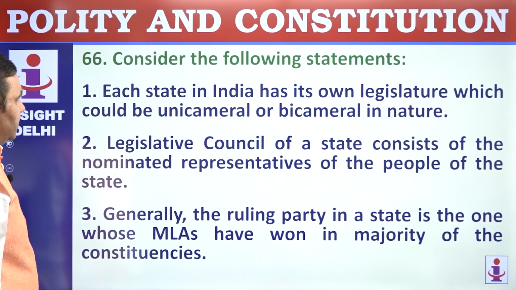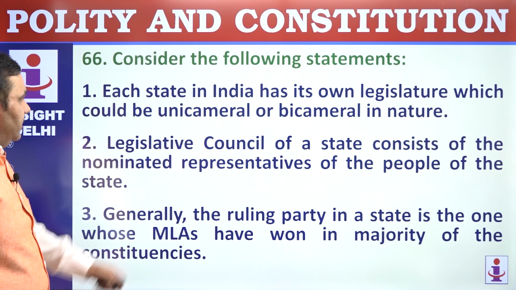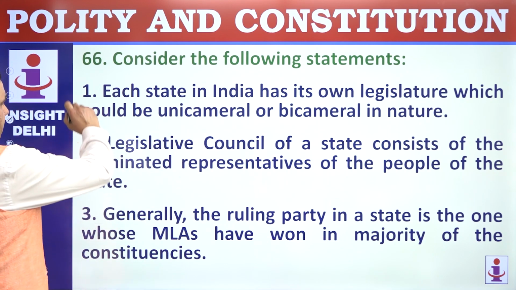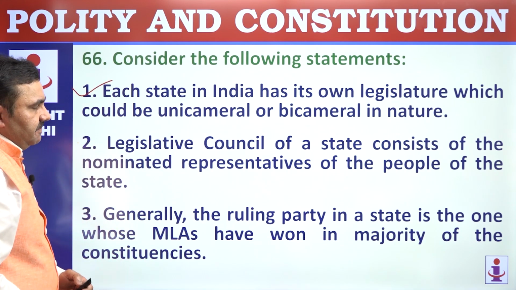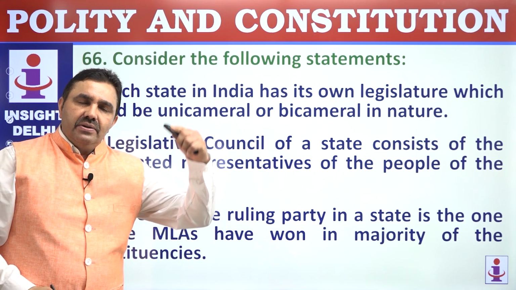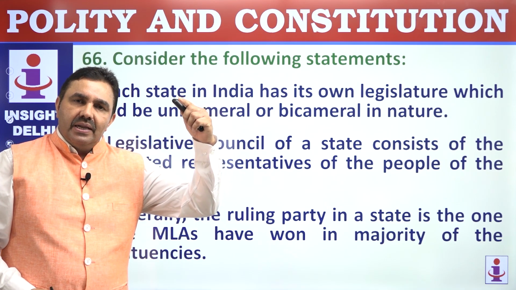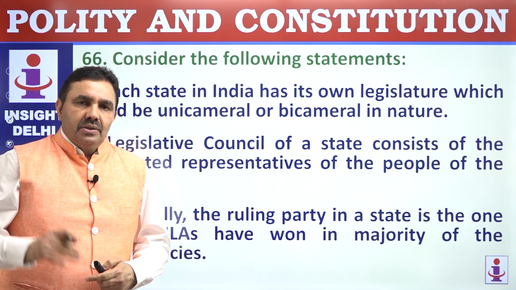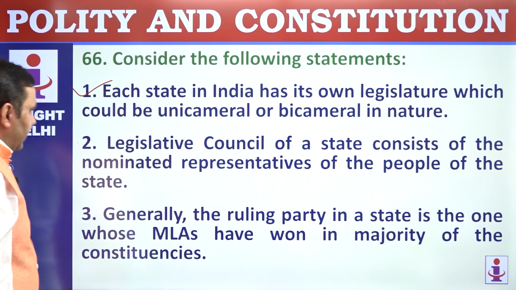66. Consider the following statements. Each state in India has its own legislature that could be bicameral or unicameral. Some states have a legislative council as the upper house and a legislative assembly as the lower house. So that way it could be bicameral or unicameral.